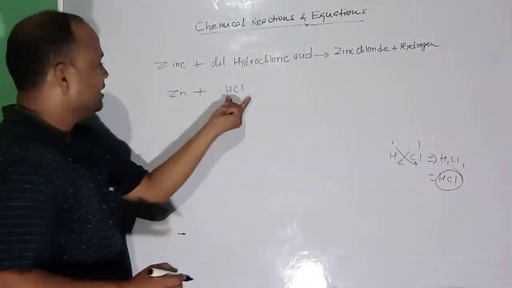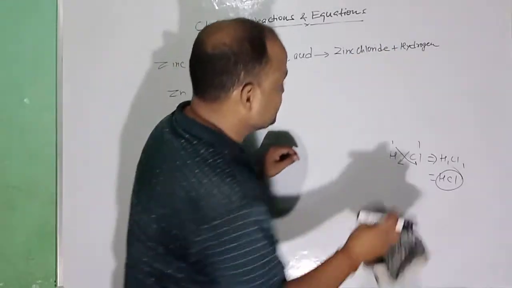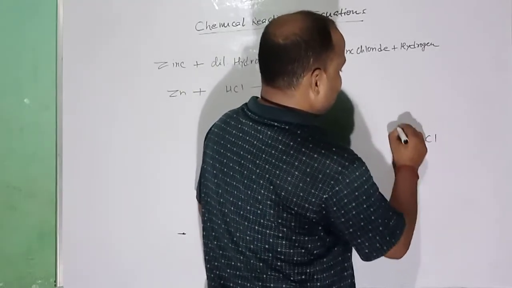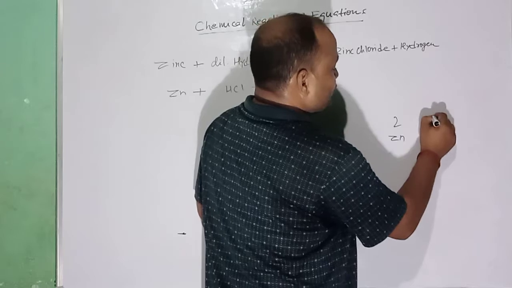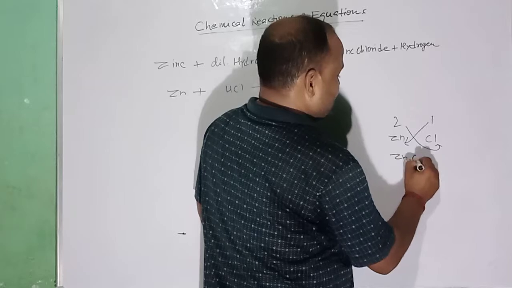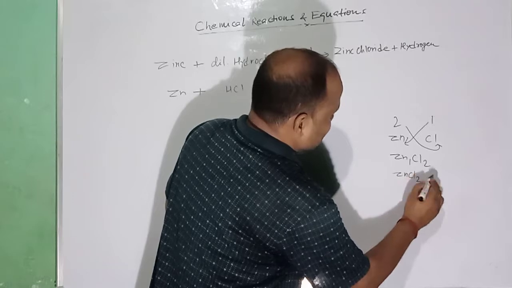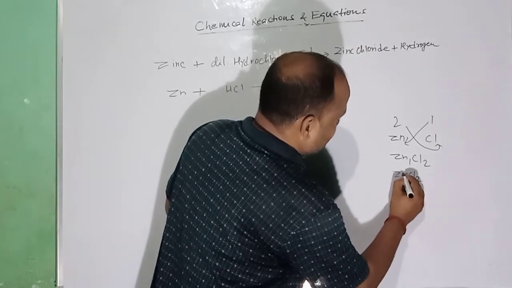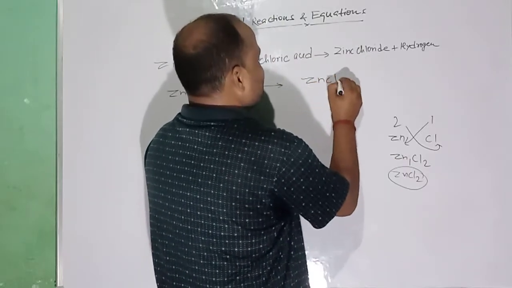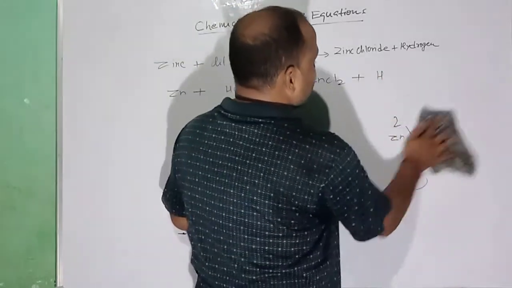I have taken it here. Now arrow, zinc chloride. How will you write zinc chloride? Let us write in the rough. Zinc Zn, chloride Cl, valency of zinc is 2, valency of chloride is 1. Zn1 Cl2. So finally it will be ZnCl2. So for zinc chloride, ZnCl2, plus hydrogen.